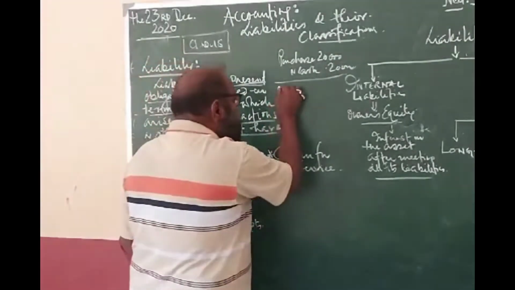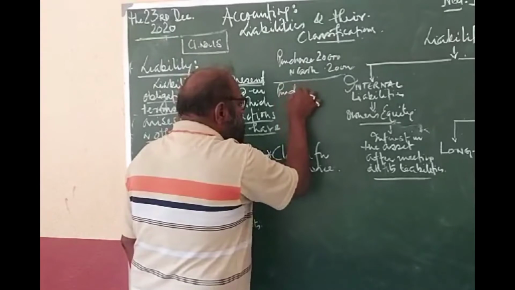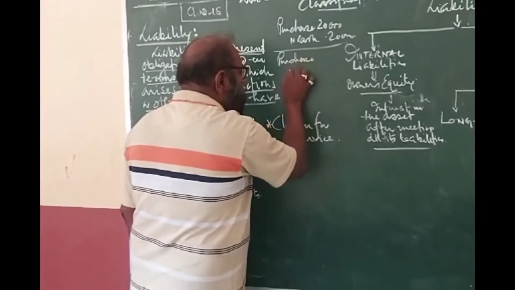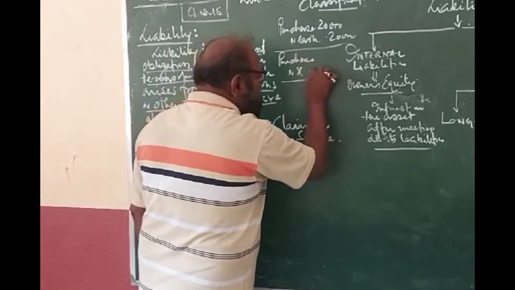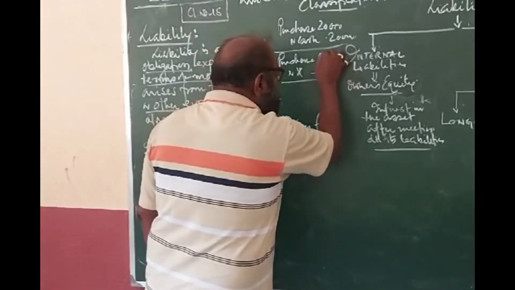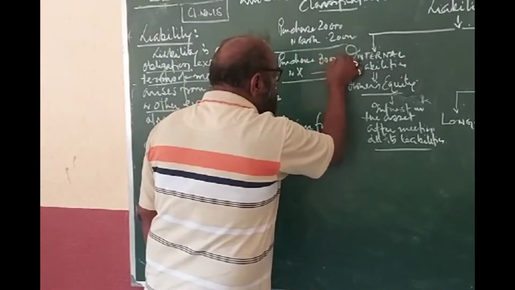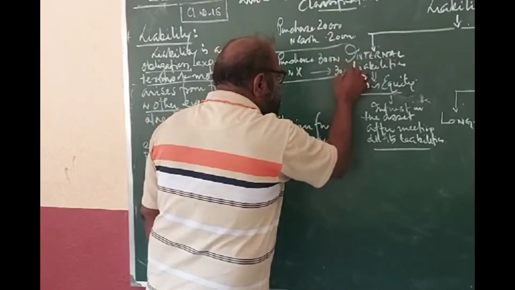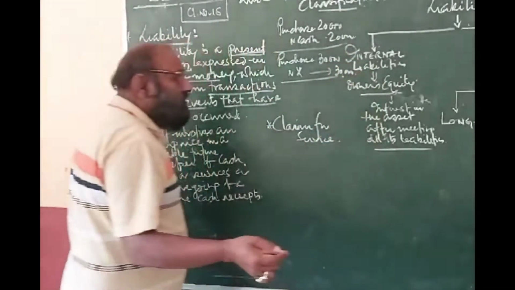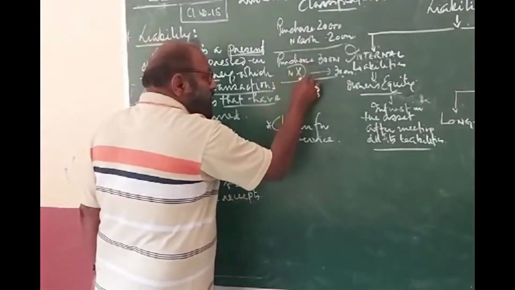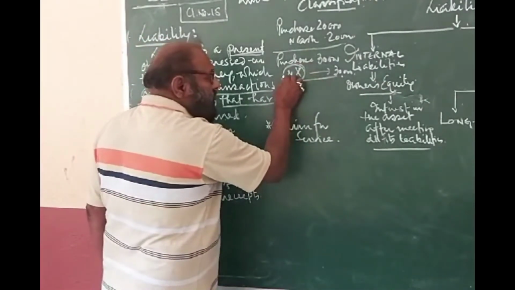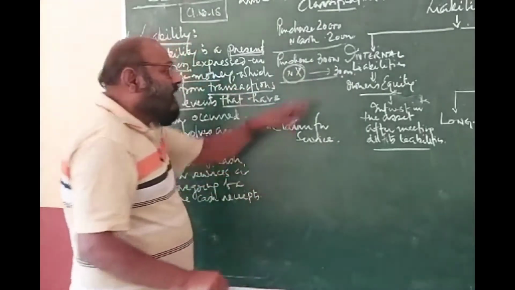in that case, the journal entry is purchase account debit to Mr. X. Now Mr. X is our creditor, and this amount we have to pay anytime as per contract as and when demanded. Now this X is my liability because I have to pay that amount.